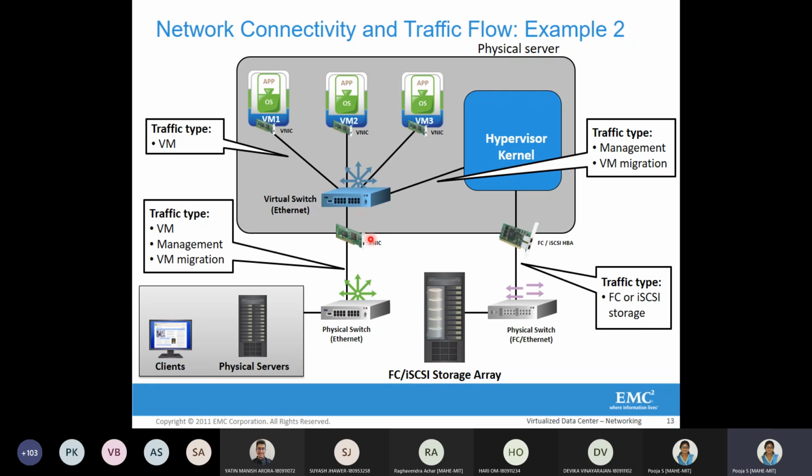So there is no involvement of the physical NIC. This is the main difference depending on the storage access.